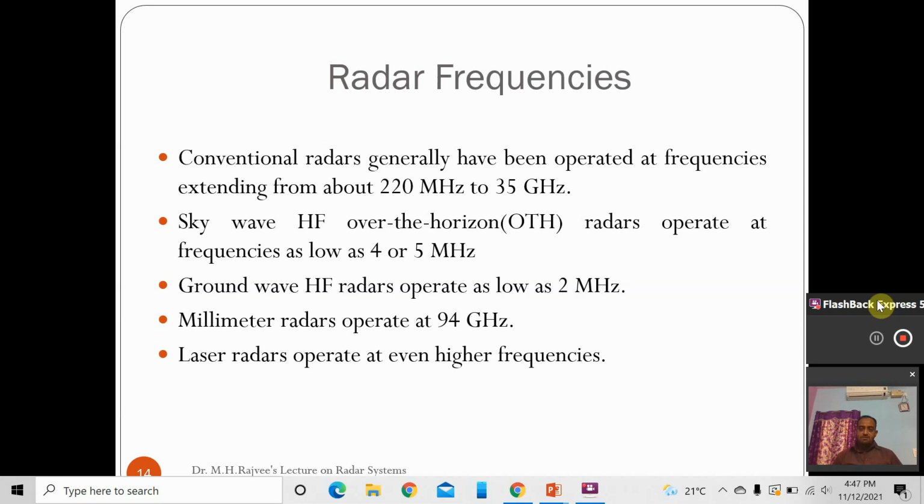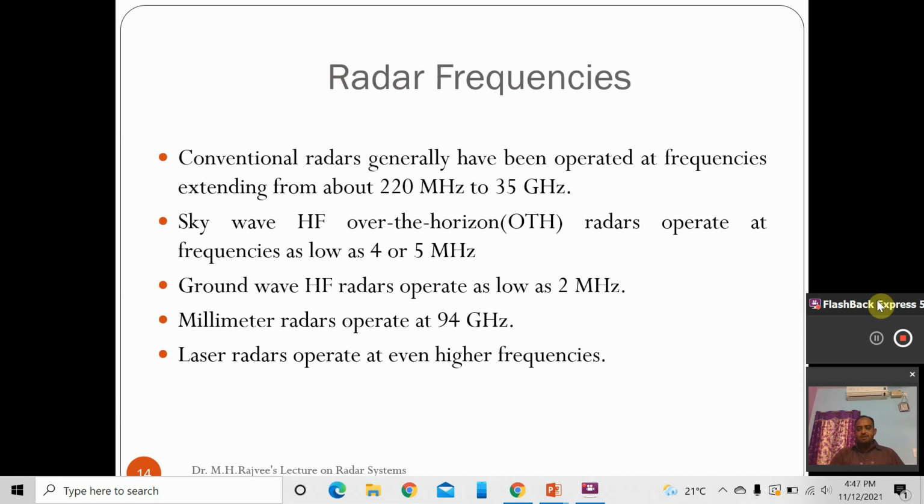The other radar is skywave, which is also called over the horizon radars, OTH. These radars operate at very low frequencies like 4 to 5 megahertz because these are skywave propagating radars. We all know very well that skywaves are operating below 30 megahertz.